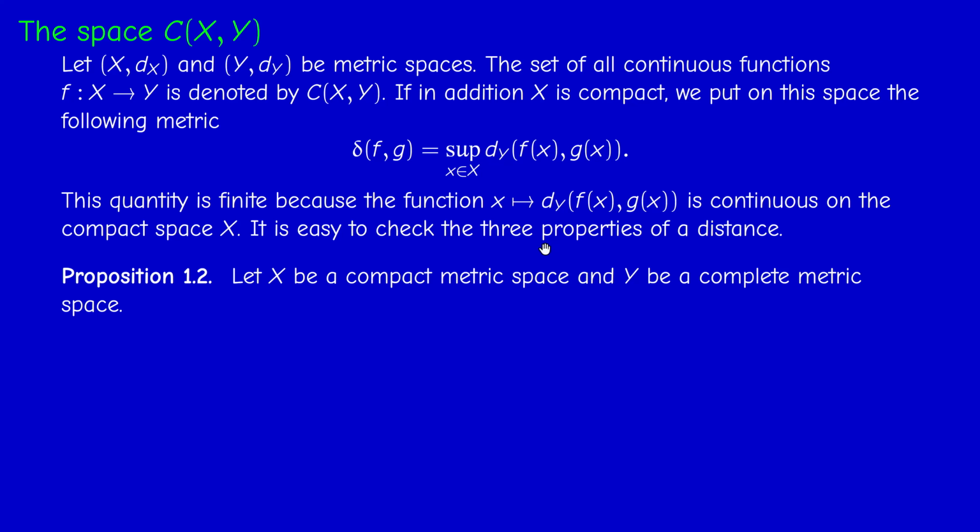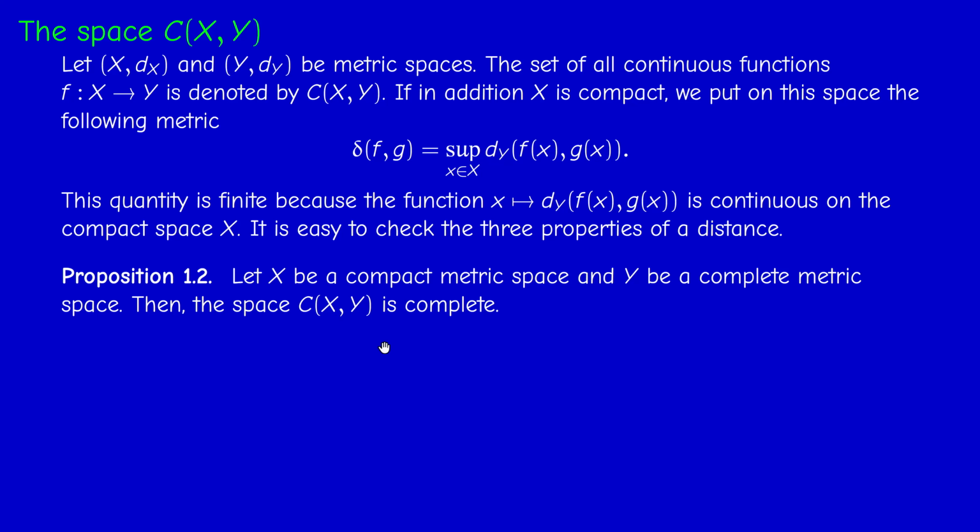Now, most often, as we said, we'll assume that X is compact and Y is complete. Then it's easy to prove that the space C(X,Y) is also complete. It's very similar to the proof that C([0,1]) is complete.